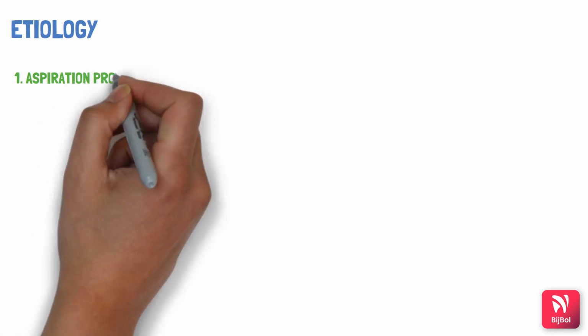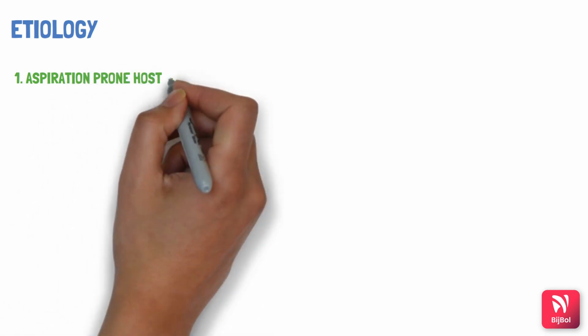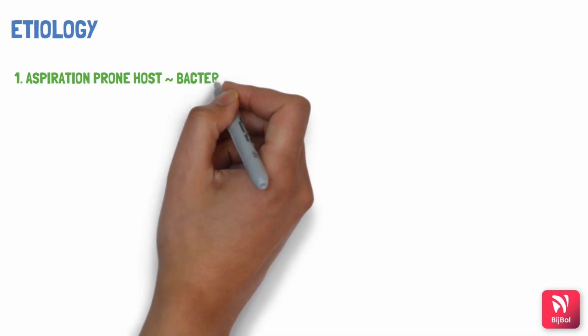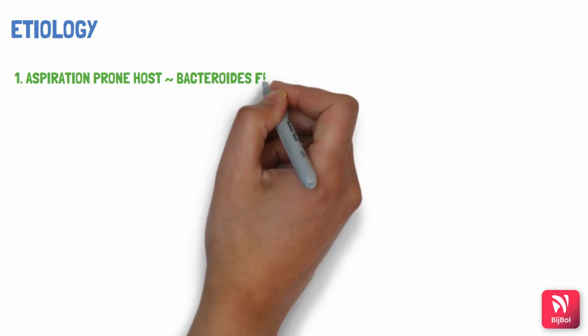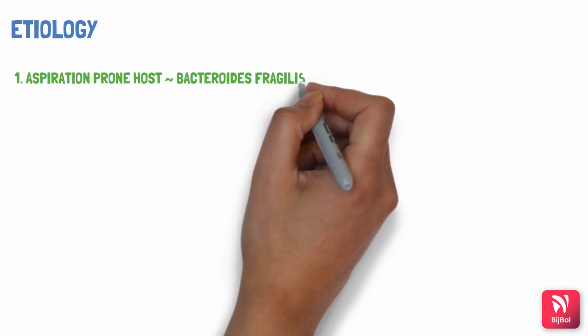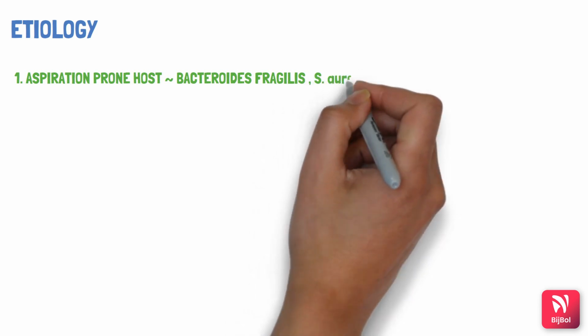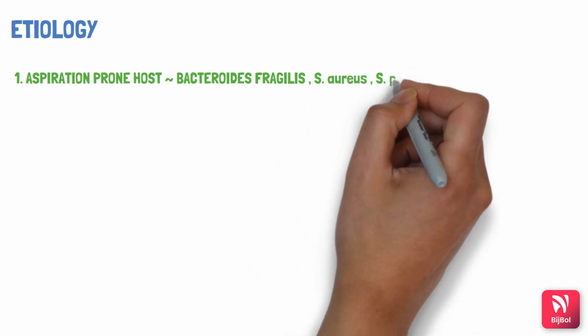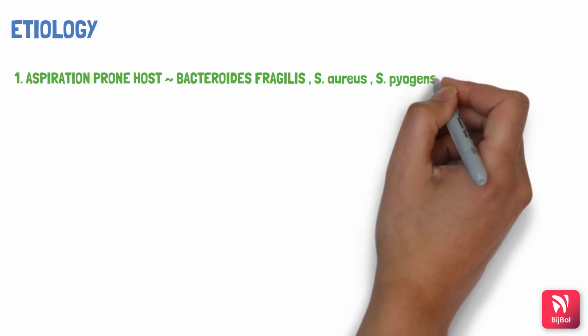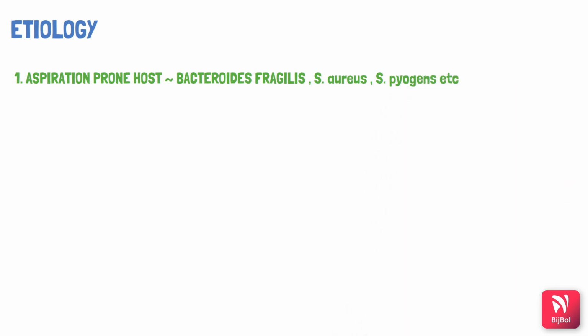That is, if the person aspirates foodstuff into the windpipe which gets lodged into the lungs, which results in an abscess. In these patients, polymicrobial flora containing gram-negative bacilli and anaerobes such as Bacteroides fragilis, Staphylococcus aureus, Streptococcus pyogenes, etc. are the most common cause.